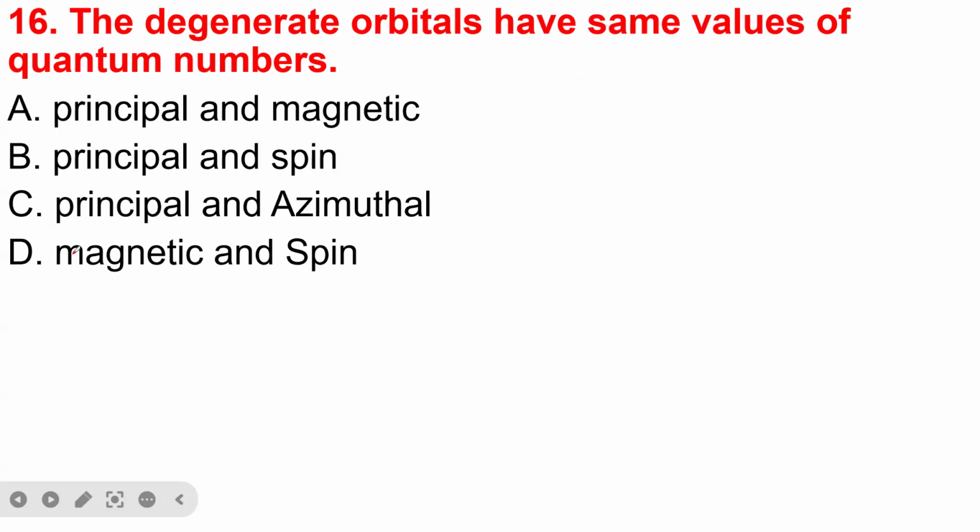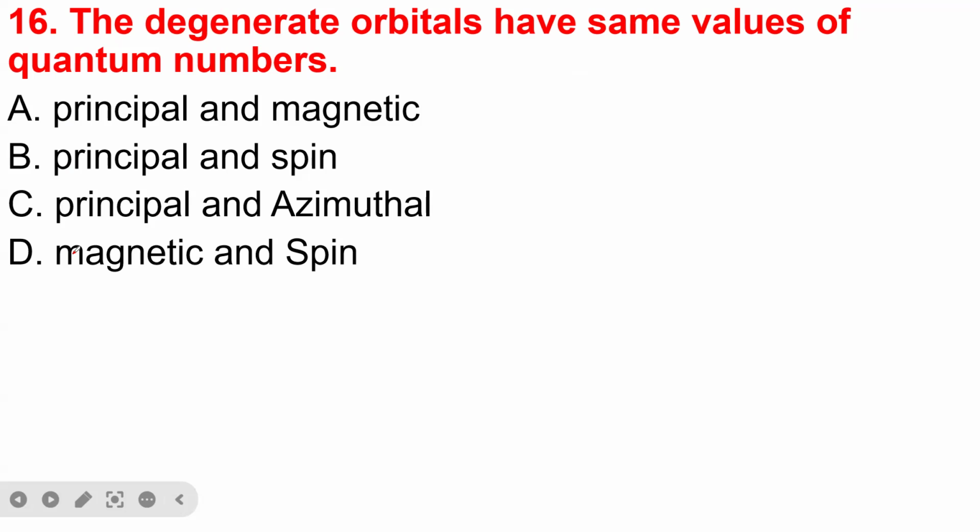Then the degenerate orbitals have the same values of quantum numbers. A, principal and magnetic. B, principal and spin. C, principal and azimuthal. D, magnetic and spin. So let's take examples of some degenerate orbitals.